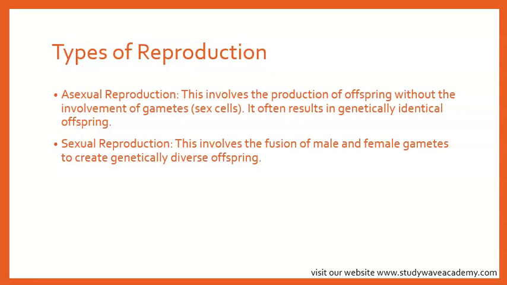Sexual reproduction is like a teamwork. It involves two parents, a male and a female. Each contributes their special cells, called the sperm and egg. Okay? The male produces tiny cells called the sperm, and the female produces eggs. When a sperm meets an egg, this meeting is called fertilization, and it creates a new cell. Do you understand?